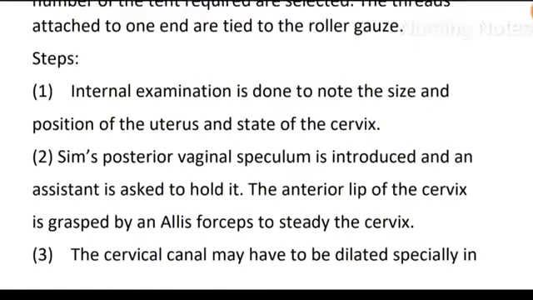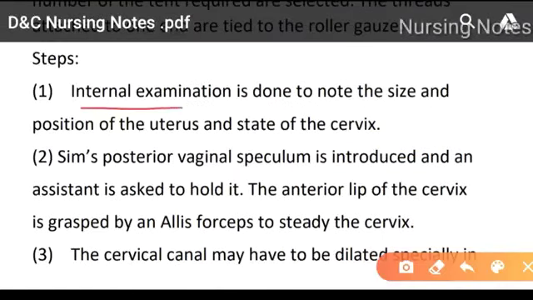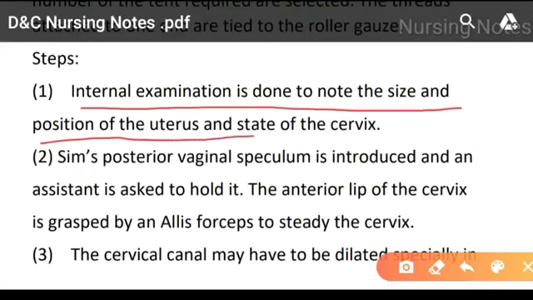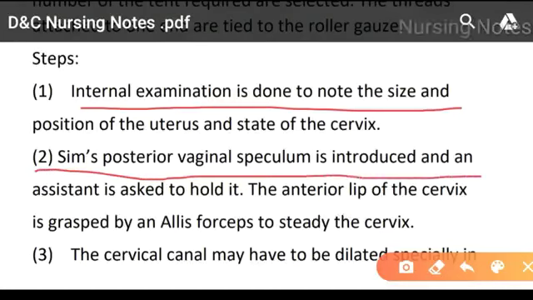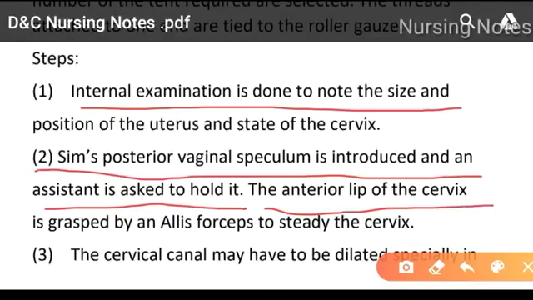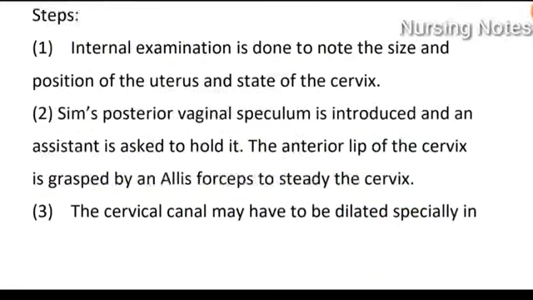Step first, internal examination is done to note the size and position of the uterus and state of the cervix. Second, a posterior vaginal speculum is introduced and the assistant is asked to hold it. The posterior lip of the cervix is grasped by Allis forceps to steady the cervix. Third one,